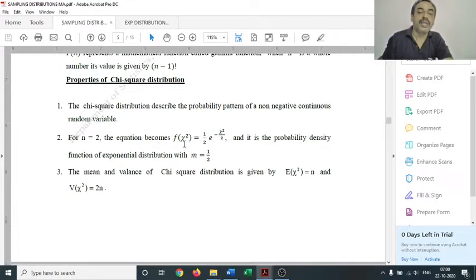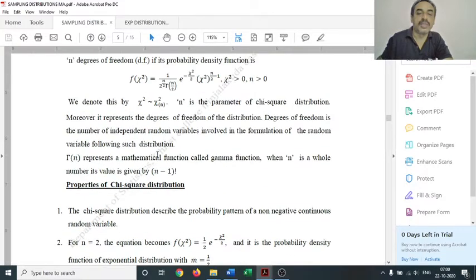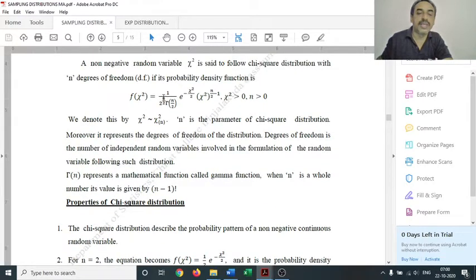Next, we can see a relation connecting both the chi-square distribution and the exponential distribution. Suppose we put n as 2 in the equation of chi-square distribution. So it will be 1 by 2 raised to 2 by 2, gamma 2 by 2, e raised to minus chi-square by 2, chi-square raised to 2 by 2 minus 1.